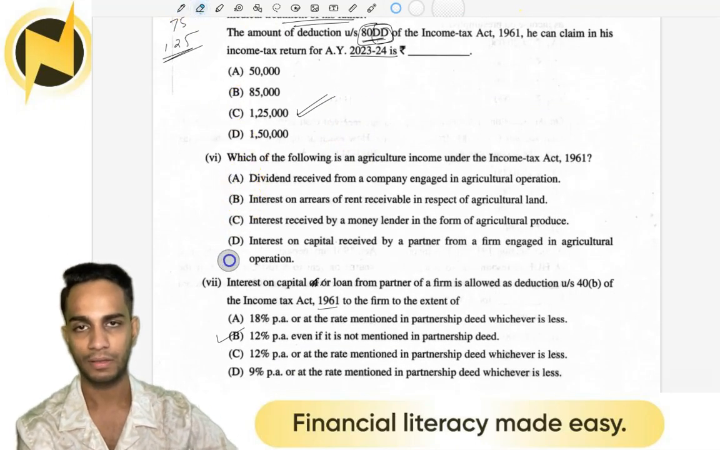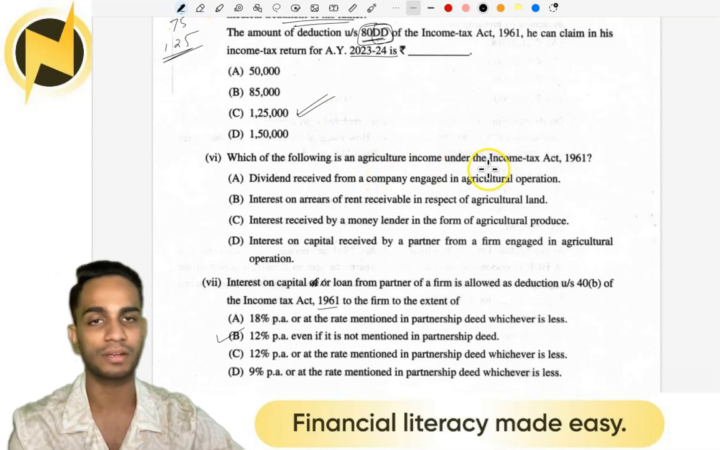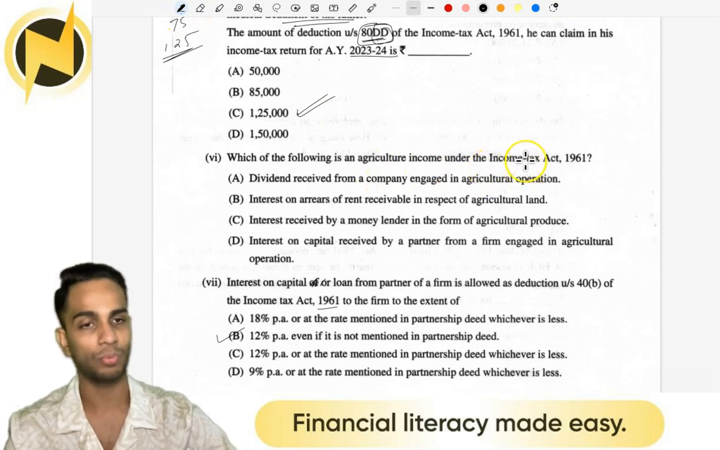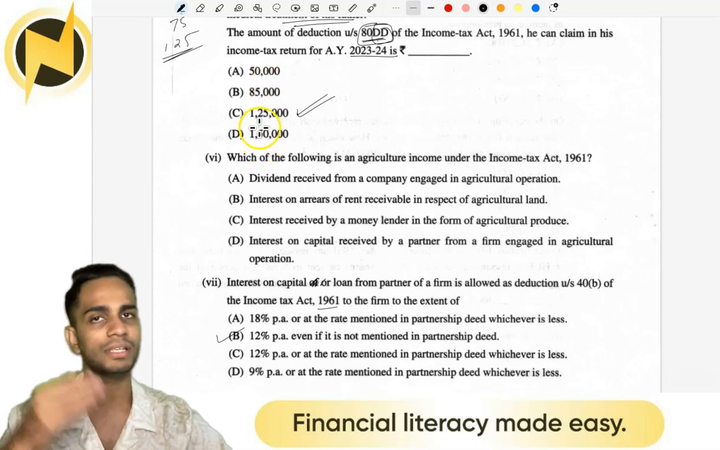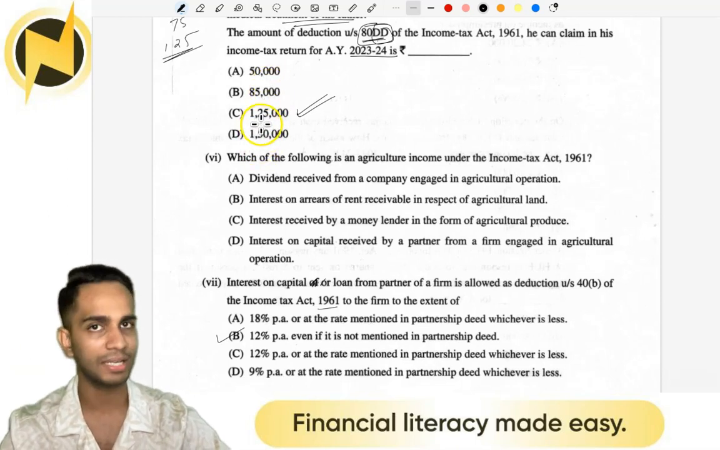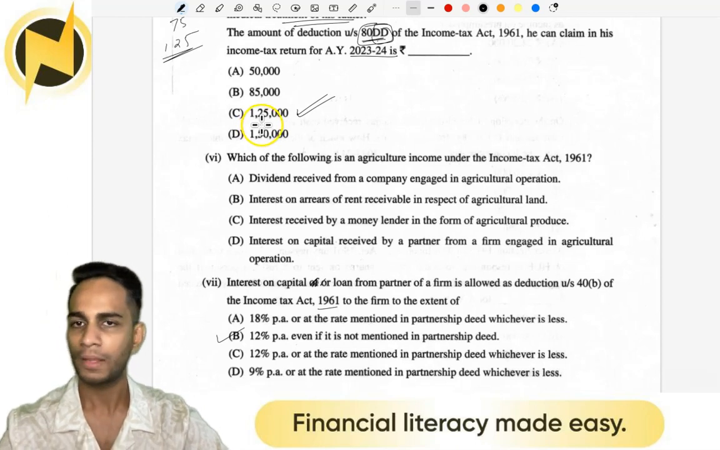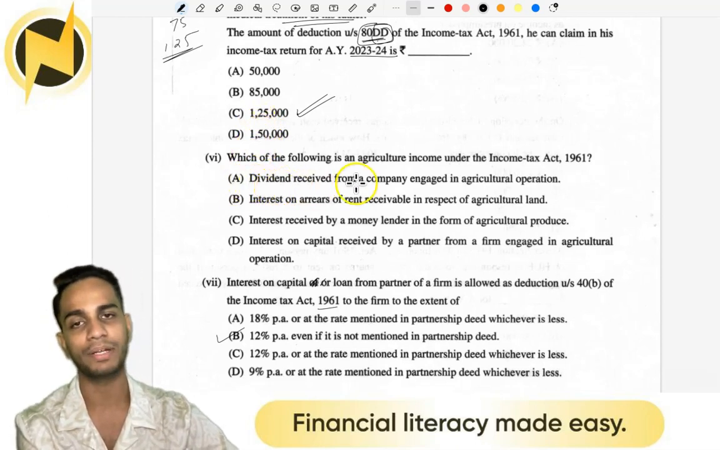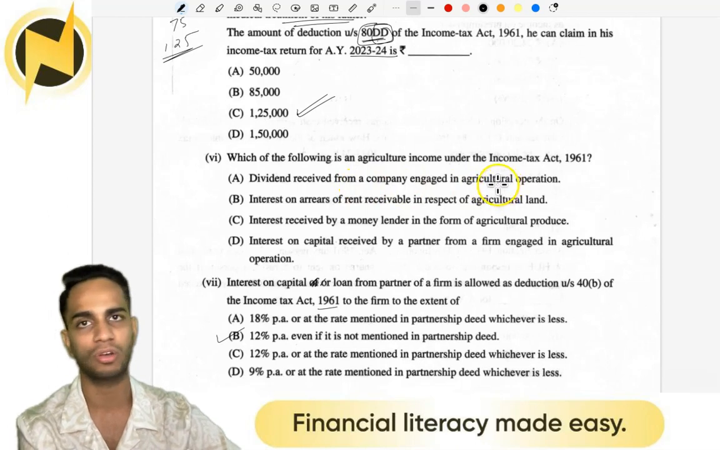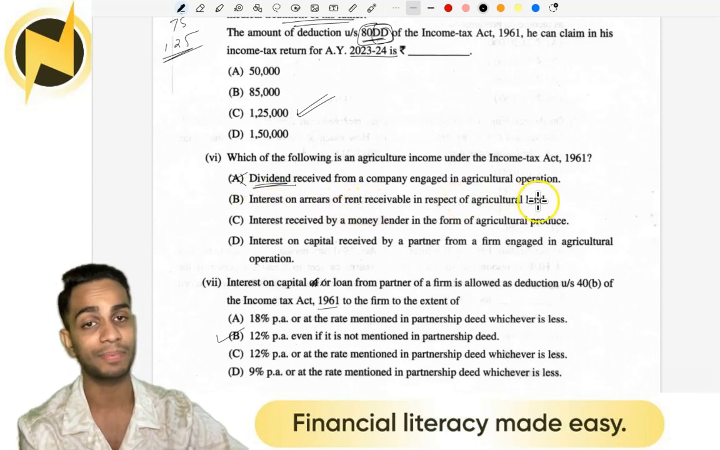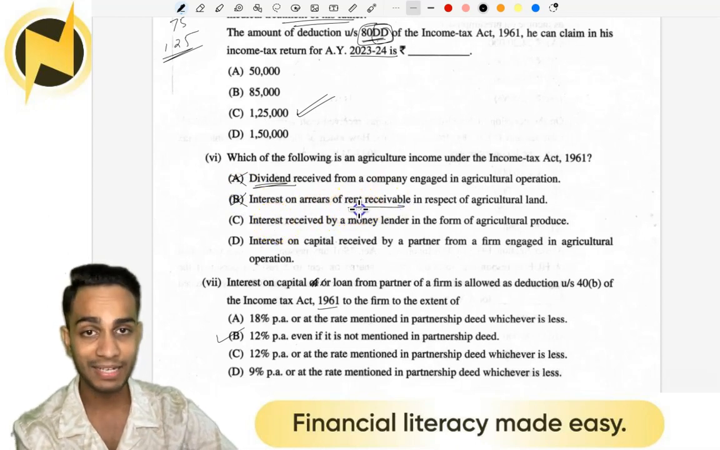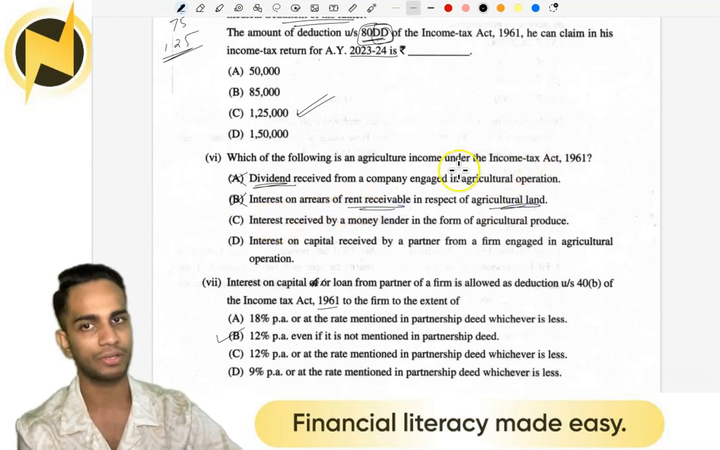Next. Which of the following is an agricultural income under the Income Tax Act 1961? Chapter number 3, if I am not mistaken. There we have seen a list of items which qualify as agricultural income and which do not. So here they have given us a list. Item number 1, dividend received from a company engaged in agricultural operations. Absolutely not. This is not agricultural income. This is dividend income, taxable. Interest on arrears of rent in respect of agricultural land. No. If this had been rent received from agricultural land, it would have been agricultural income.